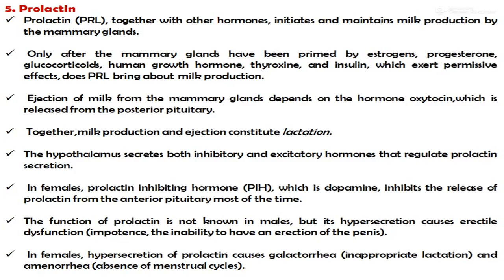The hypothalamus secretes both inhibitory as well as excitatory hormones that regulate prolactin secretion. In females, prolactin inhibiting hormone, which is dopamine, inhibits the release of prolactin from the anterior pituitary most of the time. The function of prolactin is not known in males, but its hypersecretion causes erectile dysfunction. In females, hypersecretion of prolactin causes galactorrhea, which means inappropriate lactation, and also causes amenorrhea, which means the absence of the menstrual cycle.